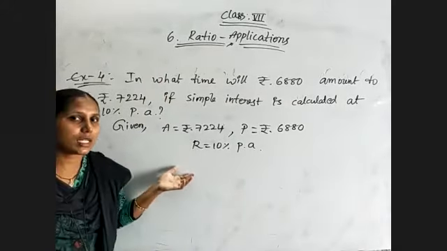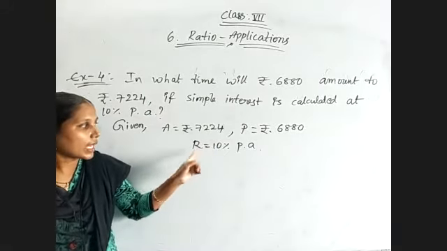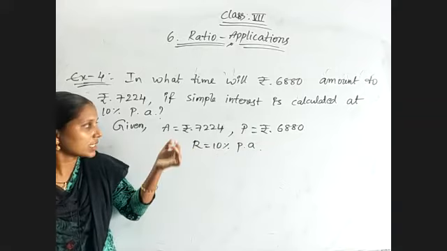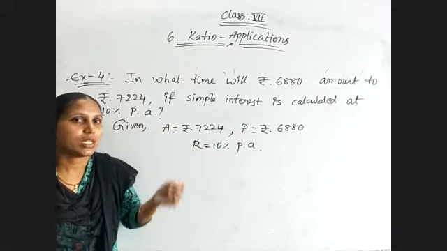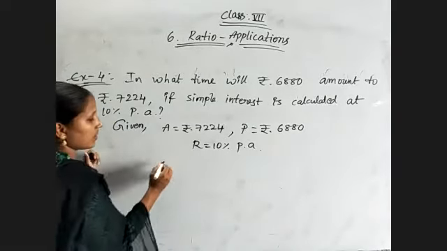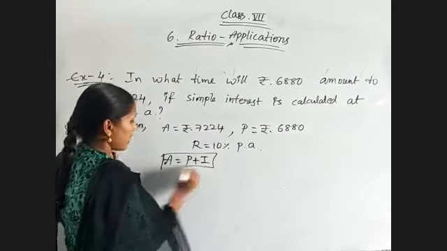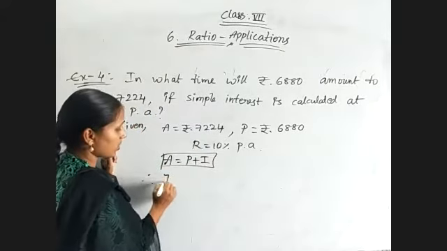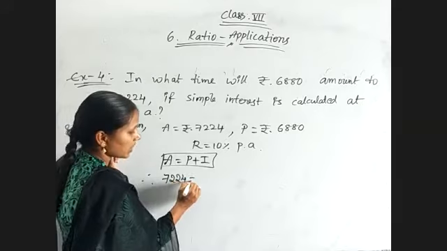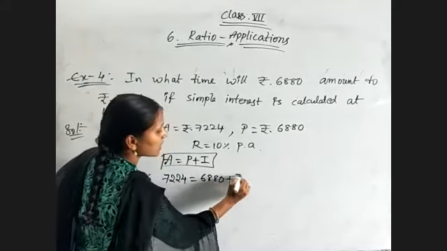See, to find out t value, we must know I, P and R value. P, R is there, but I is not there. For that sake, they have given the amount. So we have the relation amount is equal to principal plus interest. From this, amount 7,224 rupees is equal to principal 6,880 rupees plus interest.